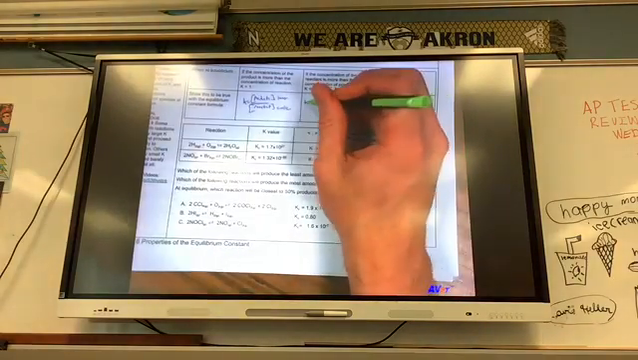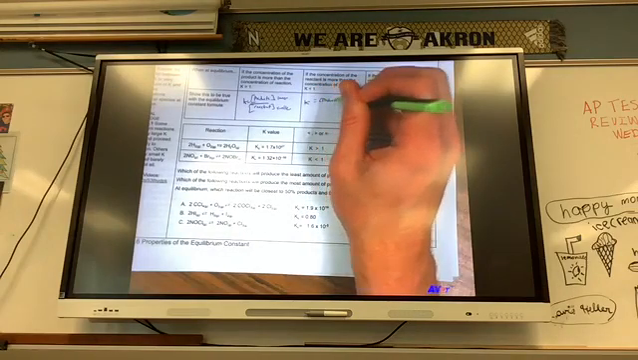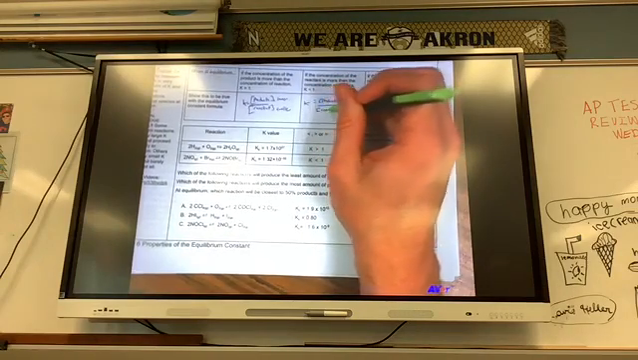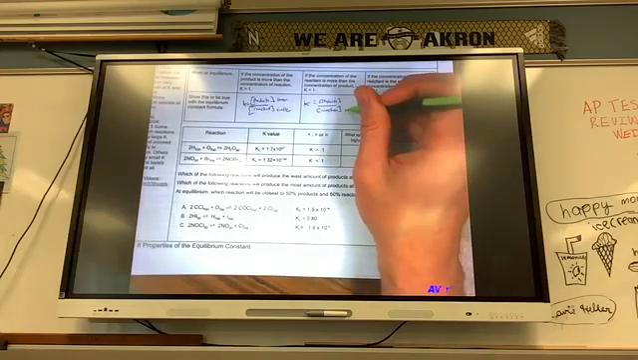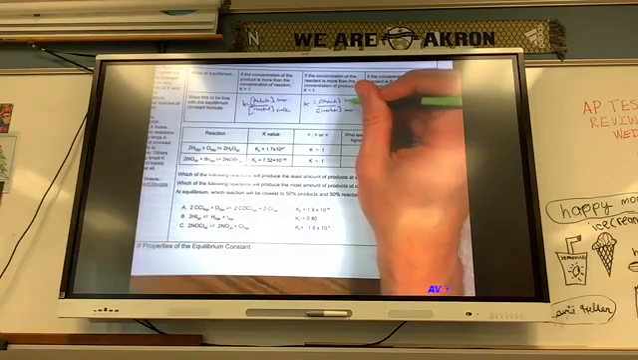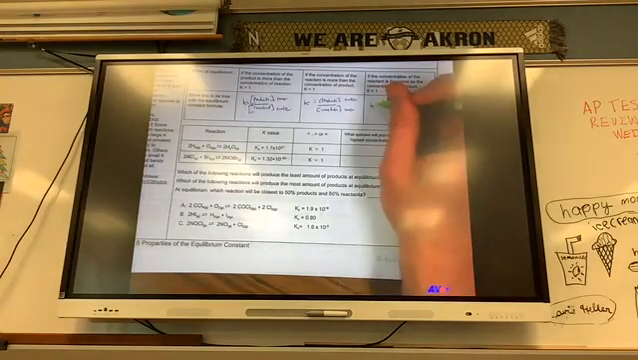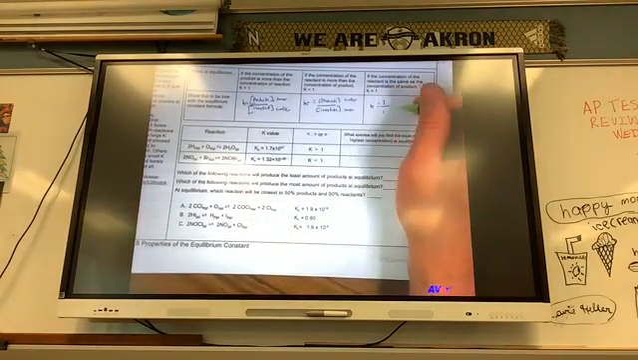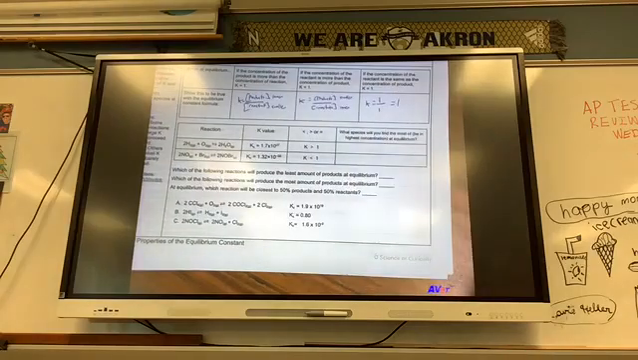Okay. So K equals concentration of products over concentration of reactants. That means this is going to be larger on the denominator and smaller on the top, so the fraction is going to be less than 1. And if K equals 1 divided by 1, then that equals 1. So the fraction is 1. Okay.